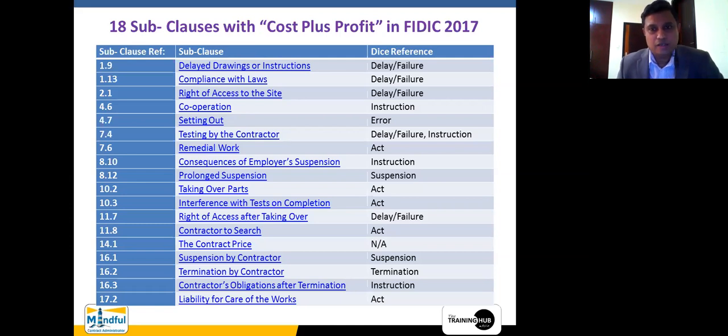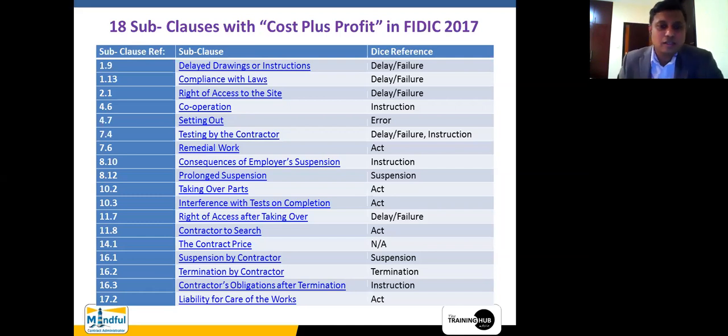Now, under the DICE reference, I put it as NA. As you are aware, NA means not applicable. Therefore, when you take these DICE phases, one of the subclauses does not represent any of these DICE phases, but that subclause is of paramount importance in order to identify that the cost plus profit element is also included within the contract price when you are doing changes based on variations or claims.